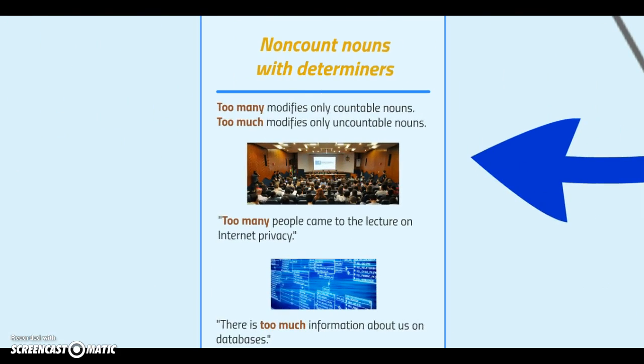This is a kind of modifying of determiners. We can use too many. Kalau banyak, tadi kan many dengan much. Tapi kalau sangat banyak, we can say too many or too much. So, too many people come to the lecture on internet prophecy. There is too much information about us on databases. Tapi tempatnya sama. Too many untuk countable and too much for uncountable nouns.